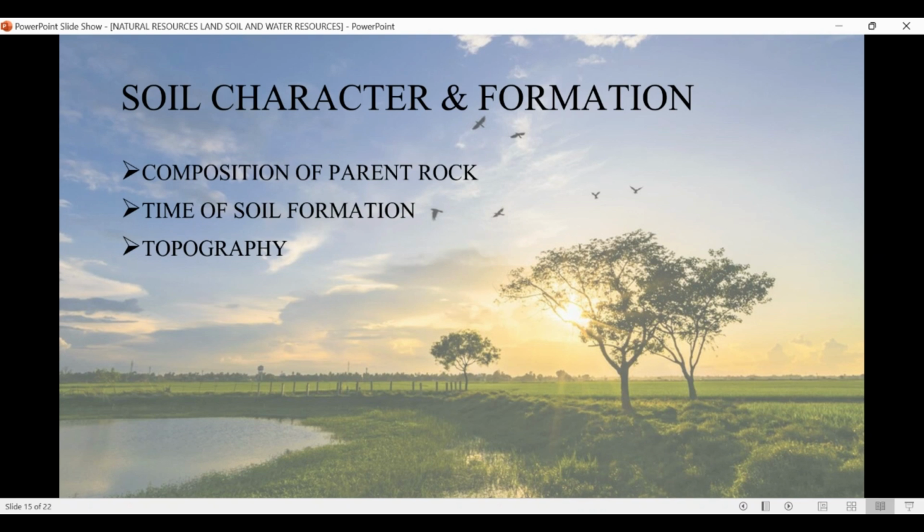Then the third point that affects the formation of soil is the topography. If the land is hilly, the soil will be washed away as fast as it forms. Such areas have very thin and immature soil. It is better where you have a plain area, where the soil is very thick and contains very mature soil. Then the fourth factor that mostly affects soil is climate.